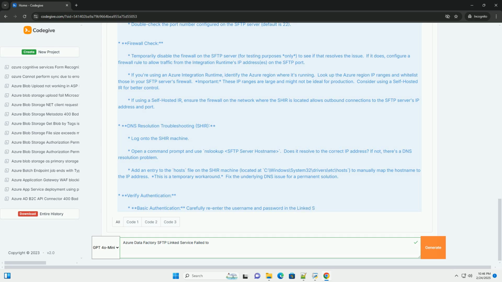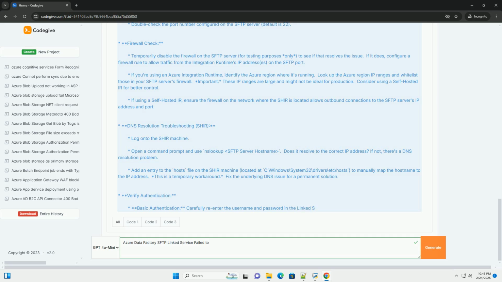Important considerations for fingerprints. Key types: make sure the fingerprint type, for example ssh-rsa, ecdsa-sha2-nistp256, or ssh-ed25519, matches the key type used by the SFTP server. Case sensitivity: fingerprints are case insensitive, but it's best to match the case exactly as obtained. Multiple nodes: if your self-hosted IR has multiple nodes, you need to configure the SSH fingerprints on every node.